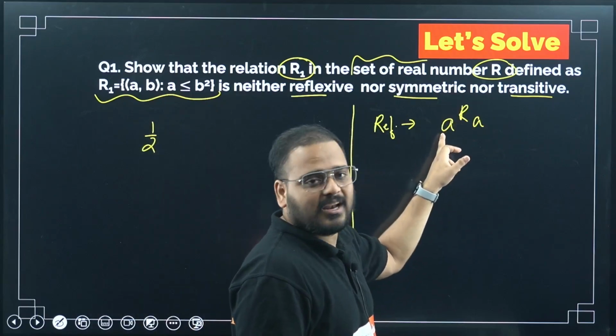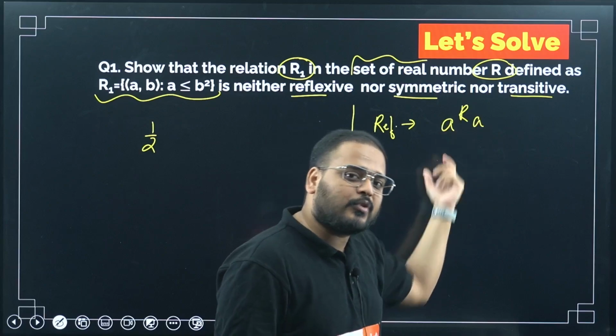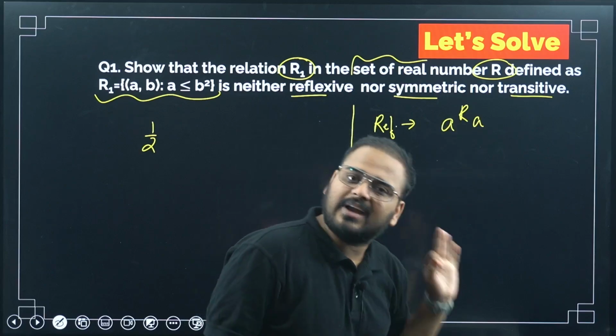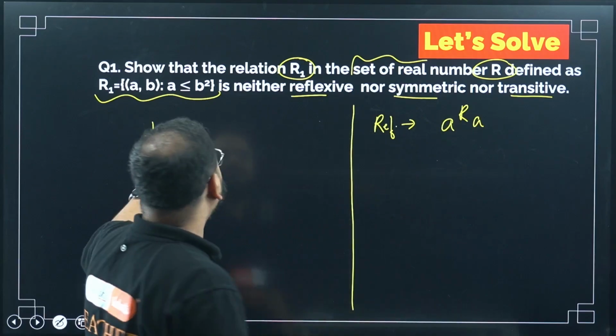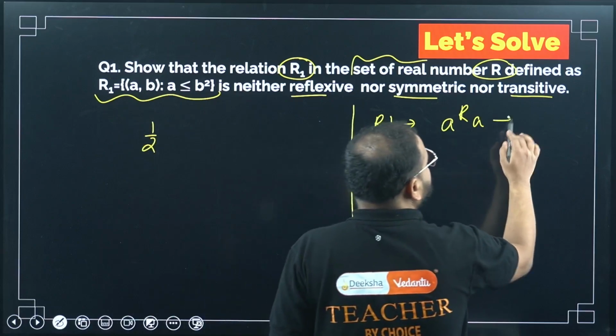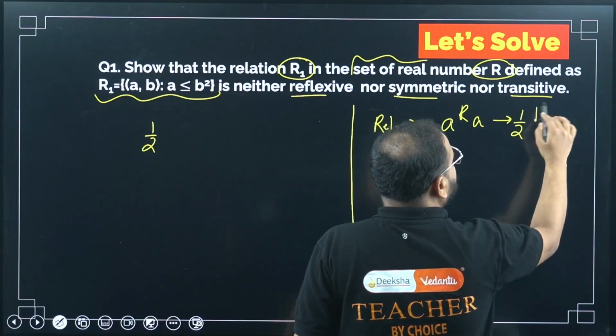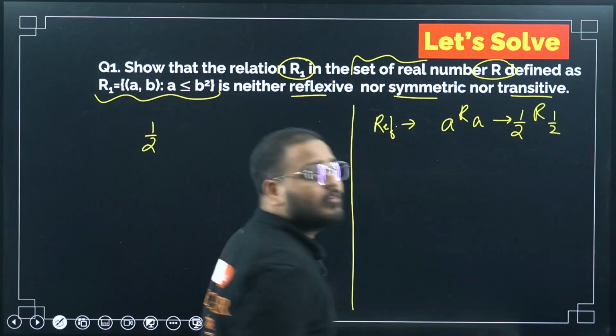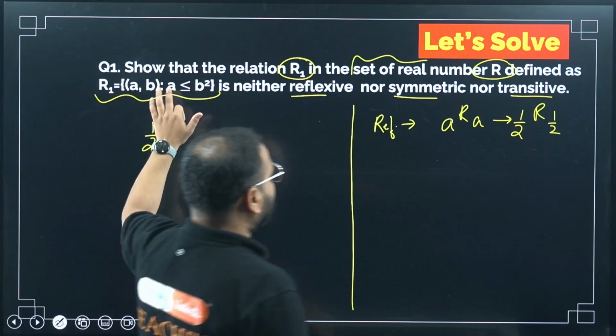So A is an element, it should be related with itself. So A R A, A related to A, right? This is clear. So 1 by 2 should be related with 1 by 2. Whether it is or not, we'll check now. We'll put the number in place of A.